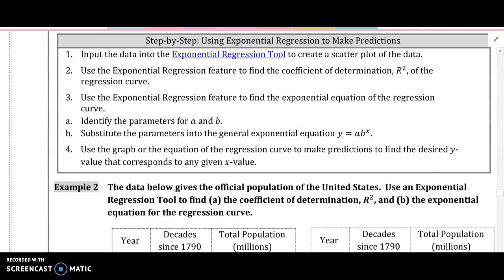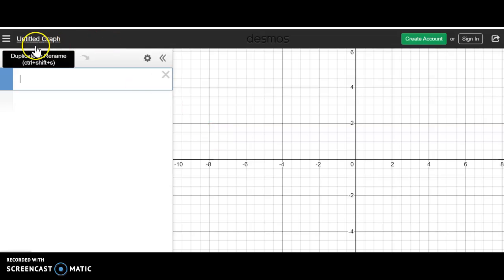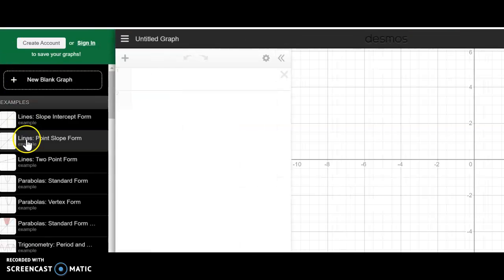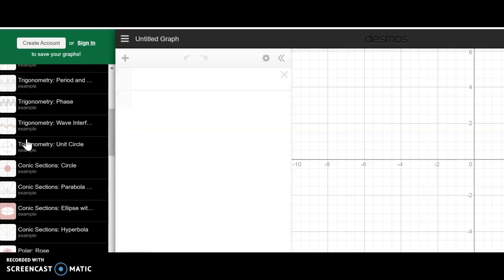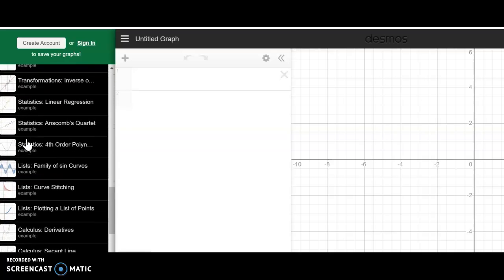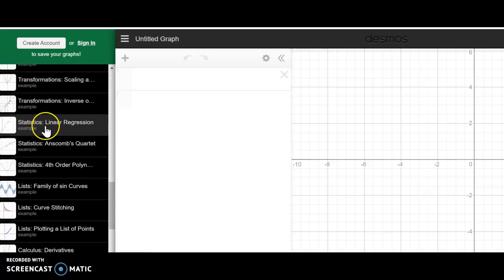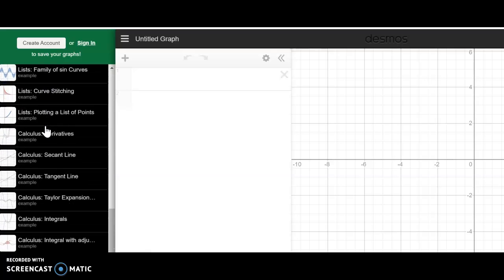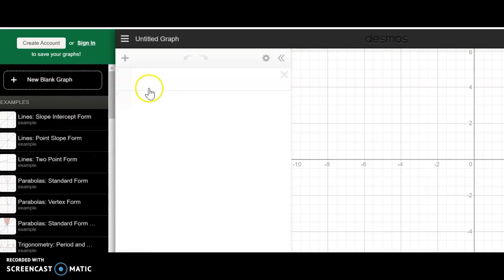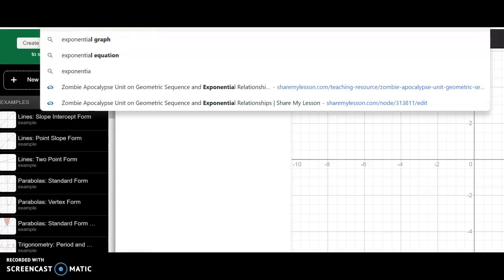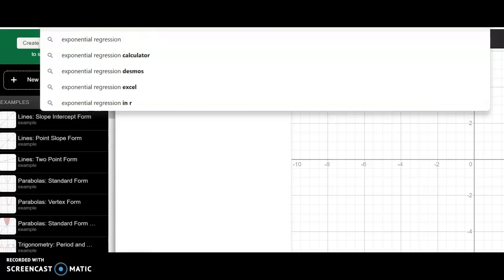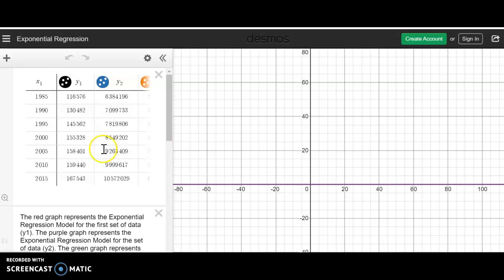Okay, so the exponential regression tool, how do we get there? If I hit start graphing and then exponential regression tool, there's linear regression. Okay, I'm just going to type in my search bar exponential regression tool Desmos. There we go. So that's what you're going to have to do too, okay?